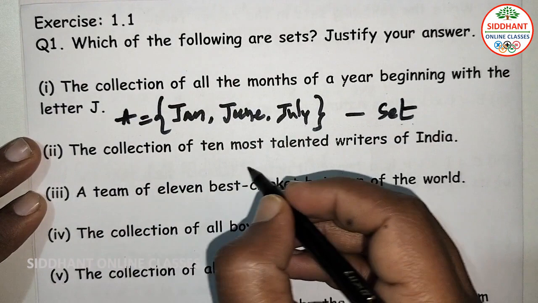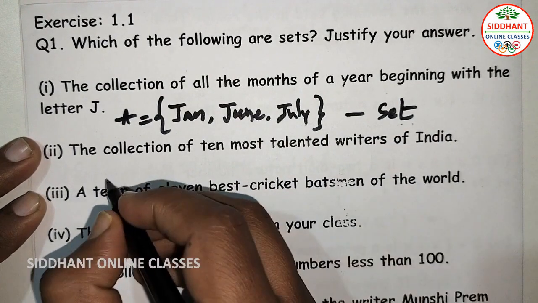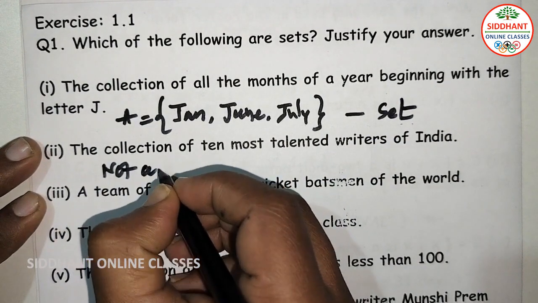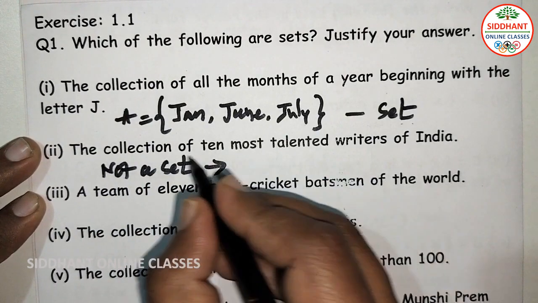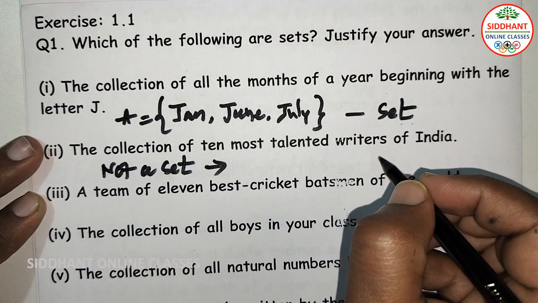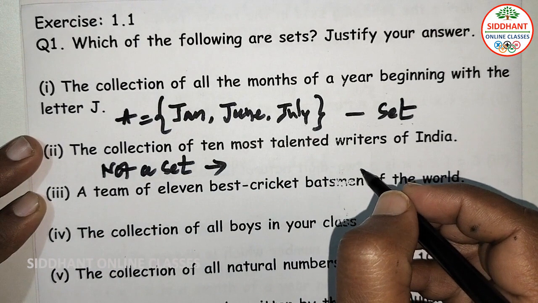Second one, the collection of 10 most talented writers of India. So here it is not a set. Why is it not a set here? In the sense, the collection of 10 most talented writers, the perspective of one person to another is different.